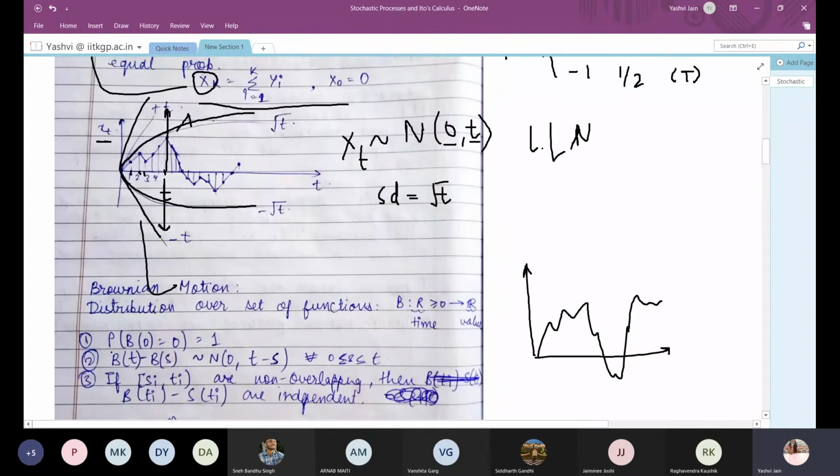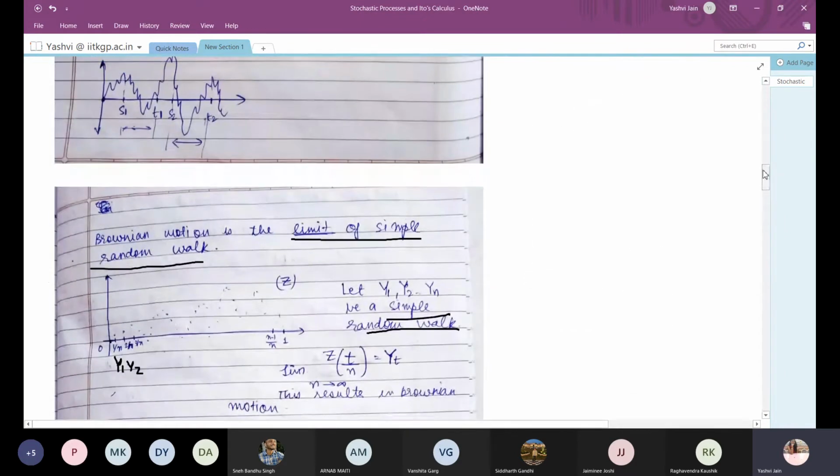In this simple random walk, instead of taking time up to t, I have taken time up to 1 and divided it into n parts. These are all the points of a simple random walk in the time interval 0 to 1, and if I join them and take the limit n tends to infinity, then this motion which forms will be known as a Brownian motion.